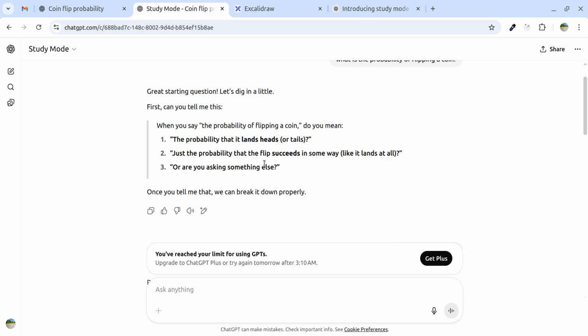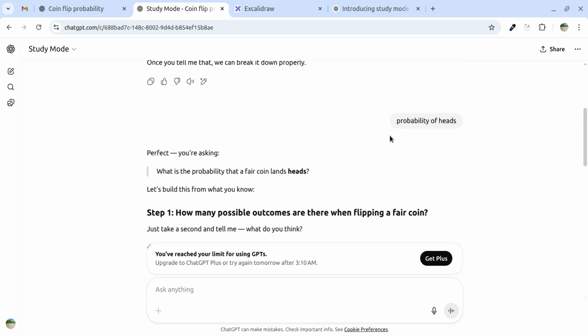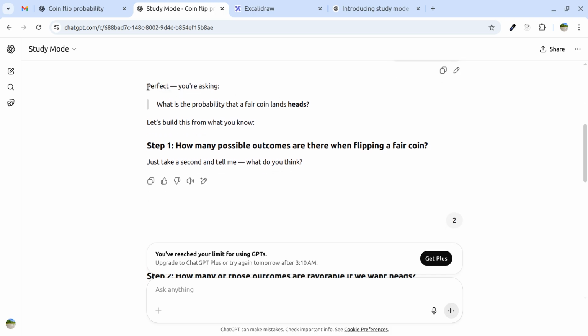Here you see it asks what's your exact question. It is mentioned, when you say the probability of flipping a coin, do you mean, and it has asked me these three questions. Here I mentioned probability of heads. And now here you see what it mentioned: Perfect.